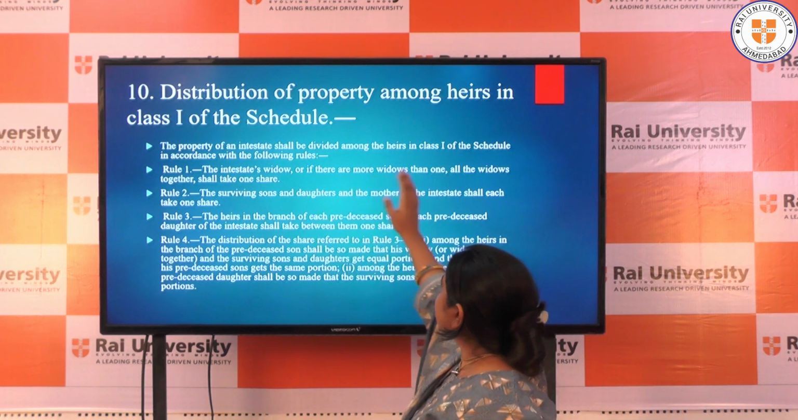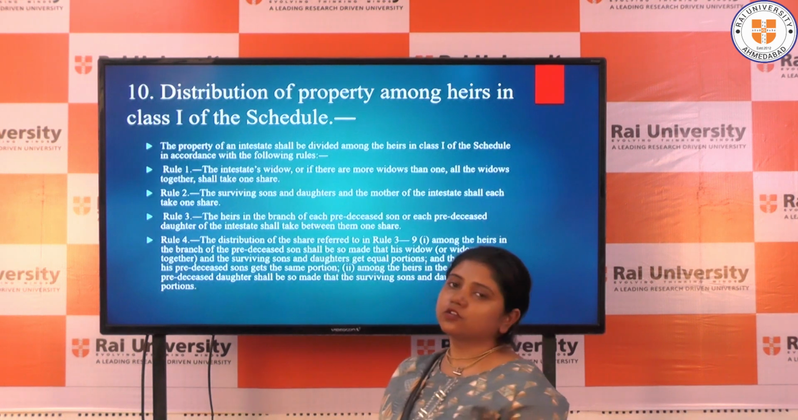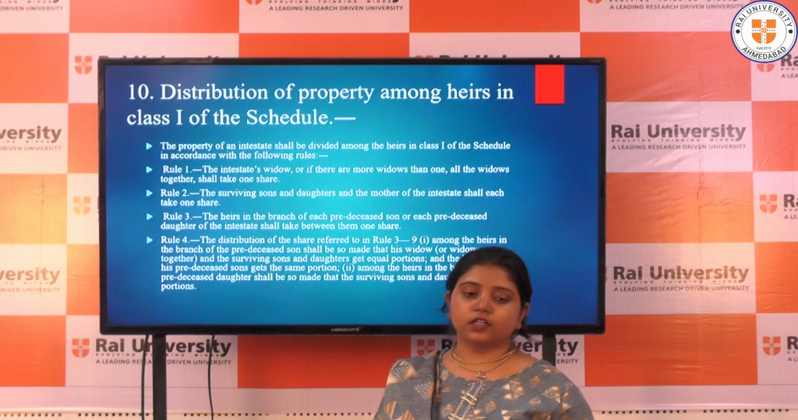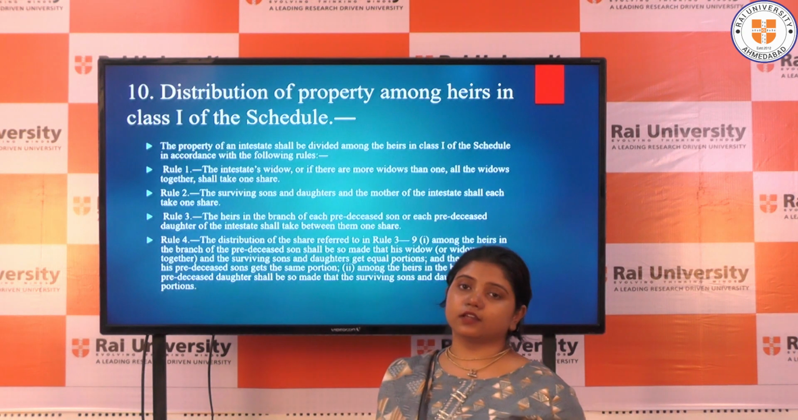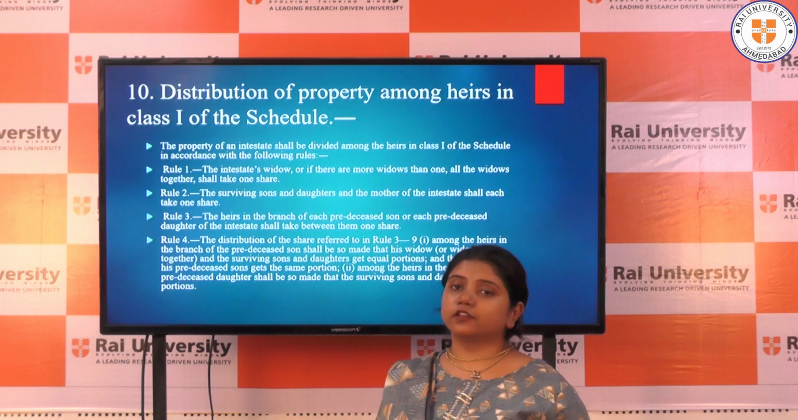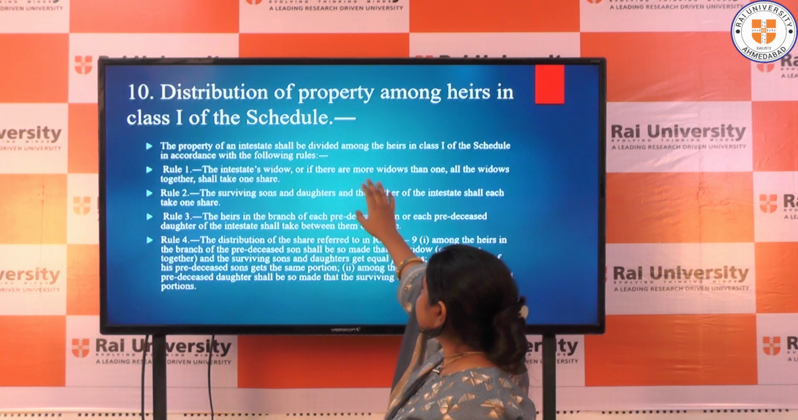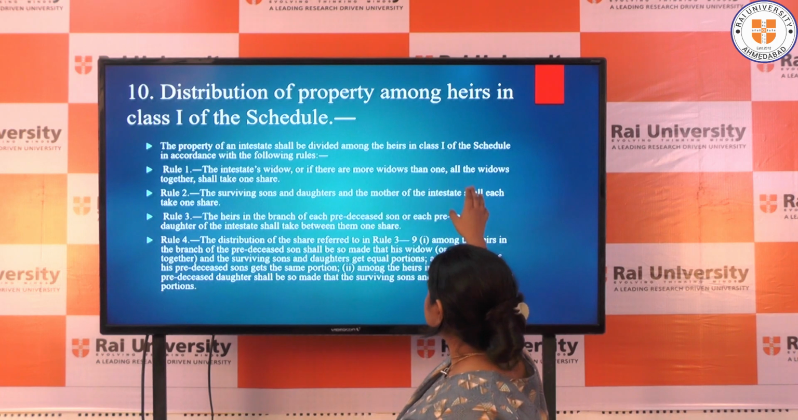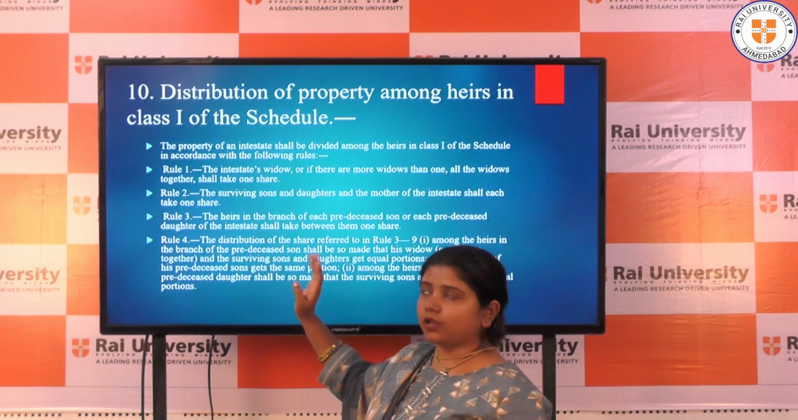Section 10. Distribution of property among heirs in Class 1 of the schedule. We have already read about it, so now we will see in Section 10 how the share is simultaneously divided among the Class 1 heirs. The property of an intestate shall be divided among the heirs in Class 1 of the schedule in accordance with the following rules. What is Rule 1?